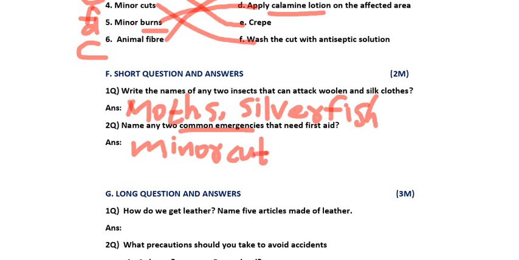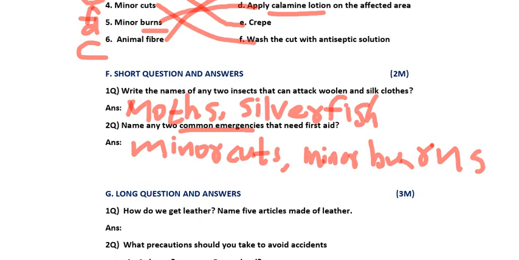Minor cuts. One more, I am writing minor burns. Here more space is not there, that's why I'm not writing more and more. Just 2 I'm writing. I asked also 2 only. Minor burns. So minor cuts and minor burns are the two common emergencies that need first aid, or you can write fainting and bee sting are the two common emergencies that need first aid. Anything you can write.